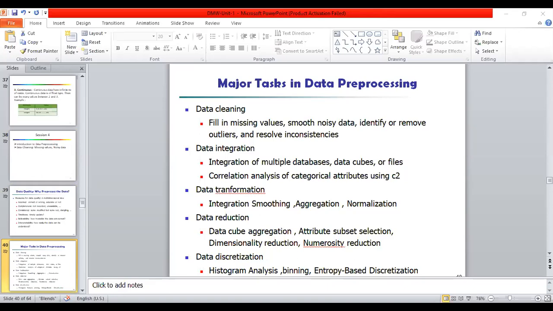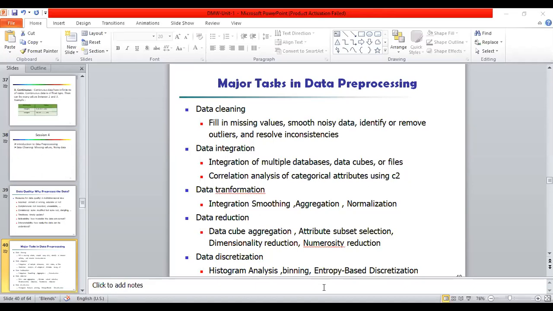There are any number of methods. These are the main 5 techniques of data pre-processing: data cleaning, data integration, data transformation, data reduction, and data discretization, right? So first is data cleaning. These are the data pre-processing techniques.